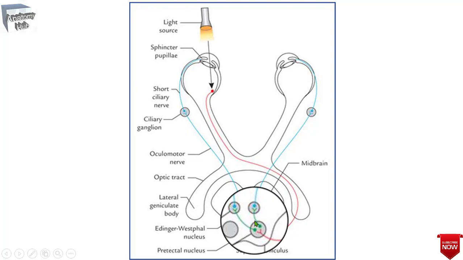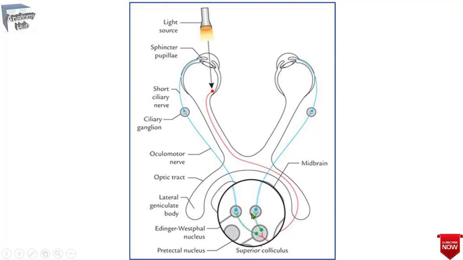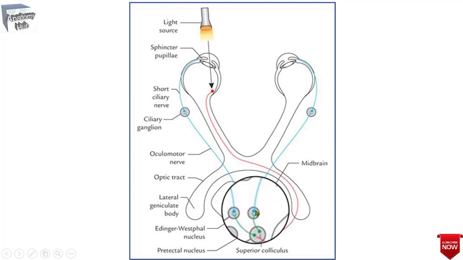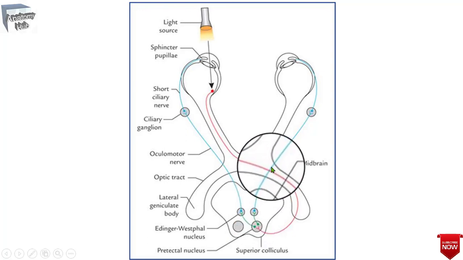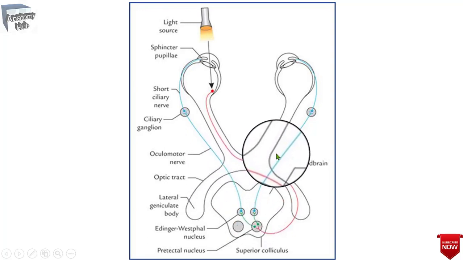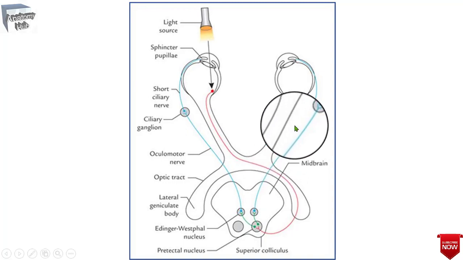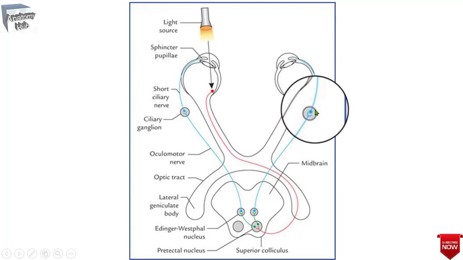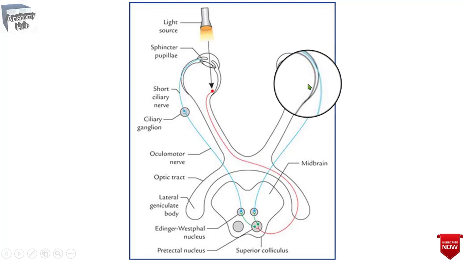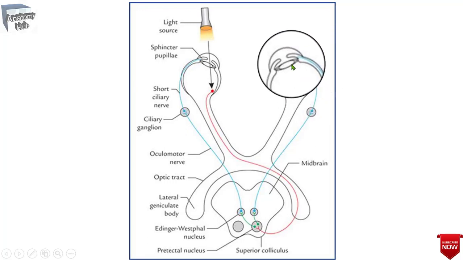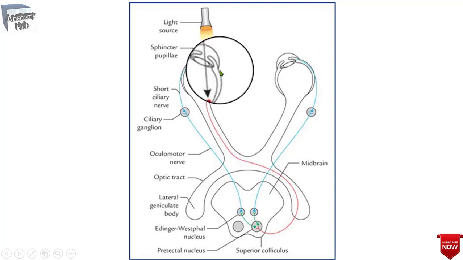Then the efferent limb means the impulses from the Edinger Westphal nucleus that pass bilaterally, that you can observe over here and here, through the oculomotor nerve to the ciliary ganglion. So the postganglionic parasympathetic fibers from the ciliary ganglion will travel along the short ciliary nerve to supply the sphincter pupillae muscles of the iris, that leads to constriction of the pupils of both the eyes.